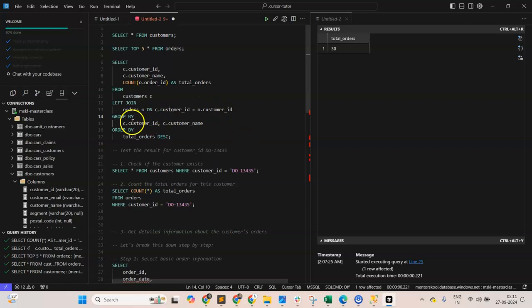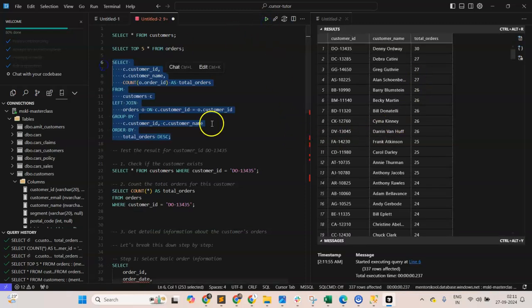So again, do this and then say group by. So group by, you want both of them, right? And both of them are given. And then order by what? Order by total orders. What is total orders? Count of this one. This appears correct to me. So I'll go ahead and execute this, right?